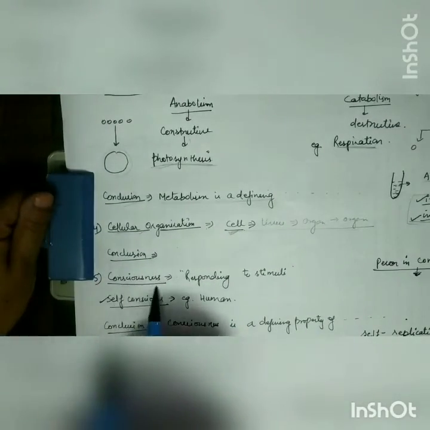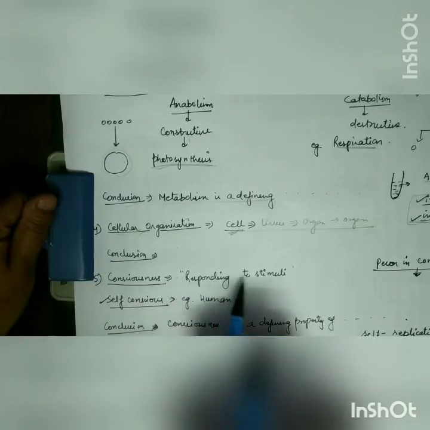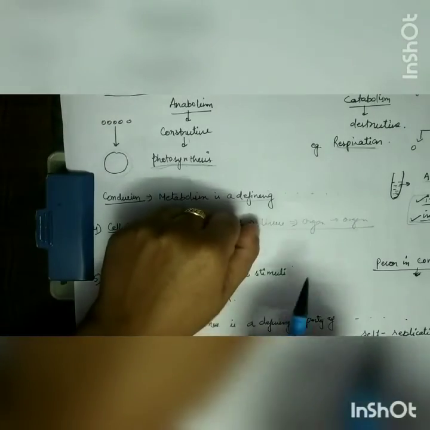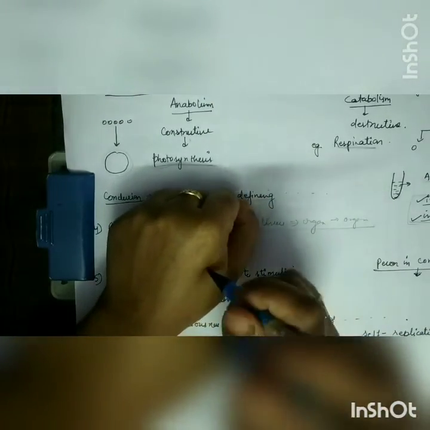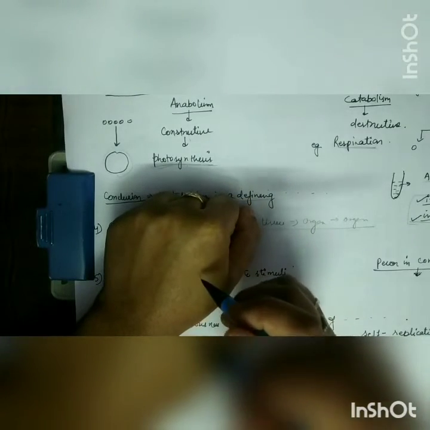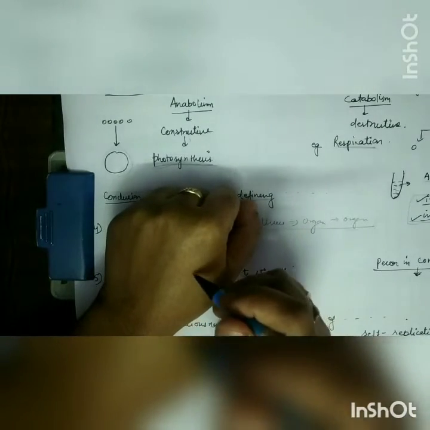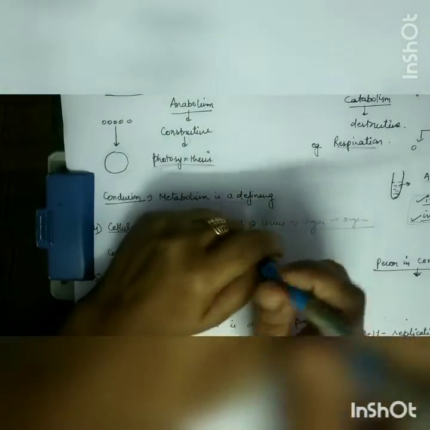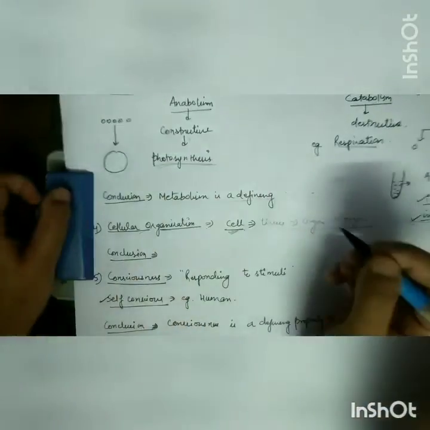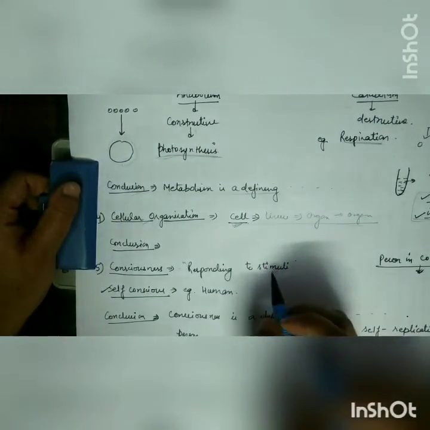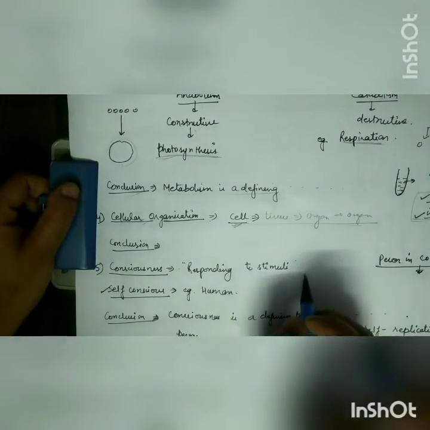The fifth one is consciousness. What is consciousness? Responding to a stimulus. For example, if I prick your hand with a needle, or with this pencil or pen, what will you do? Your body will respond. This time your body will act like a receptor. The receptors present in your body will respond to this stimulus, and this pencil will become the stimulus for your skin. Same thing, only a living organism can respond. If the thing is non-living, it will not respond.